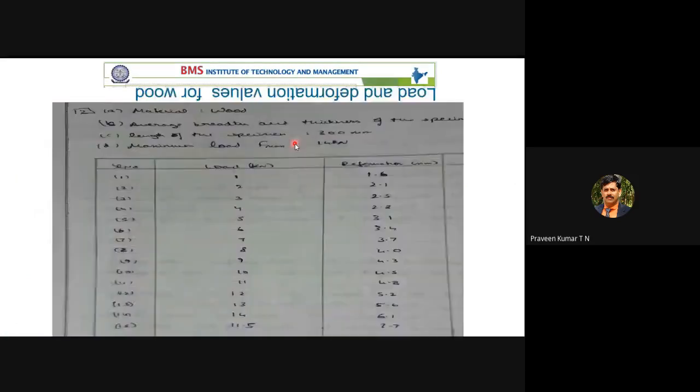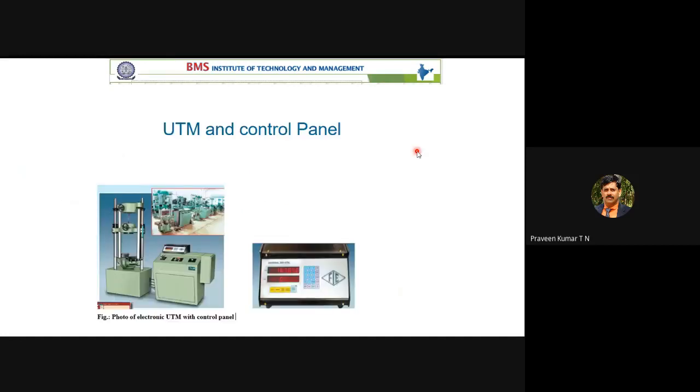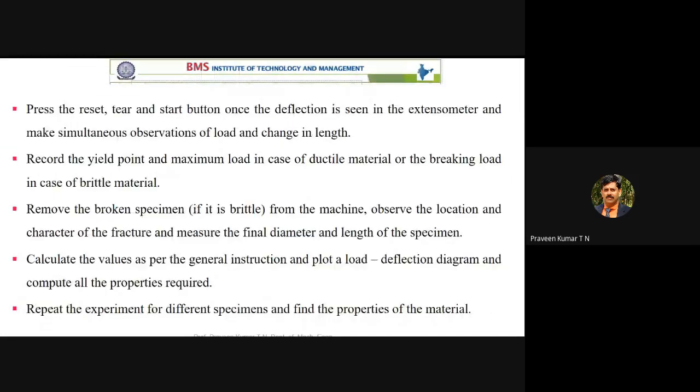The ram stroke is nothing but the piston and cylinder arrangement within that ram. That is 200 mm. This is a UTM. This is the control panel that you have already seen. This is the procedure. I already explained the procedure.